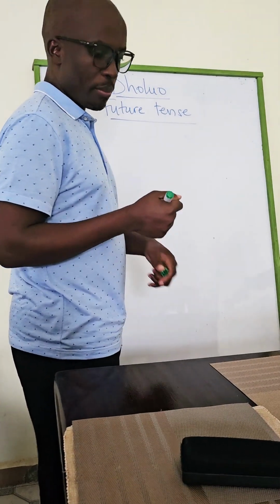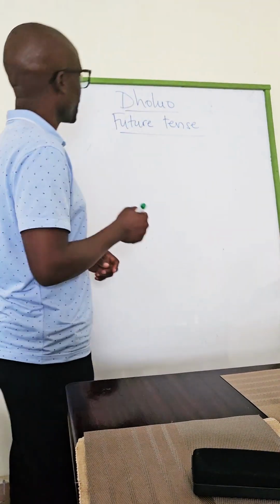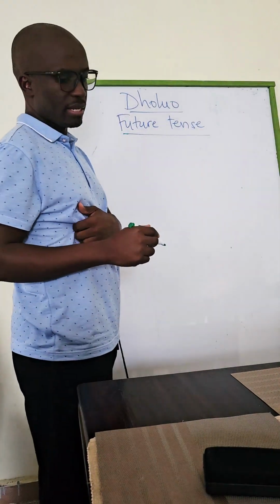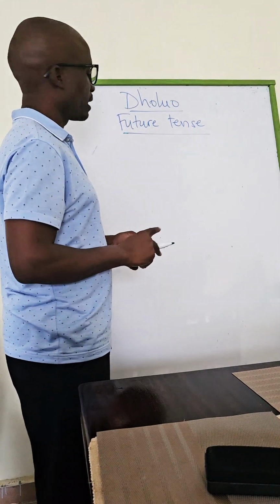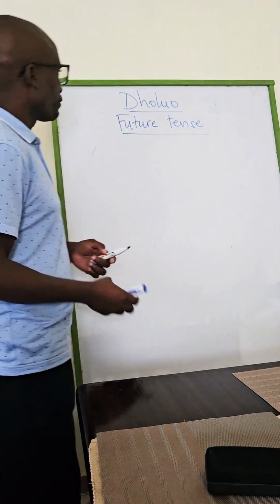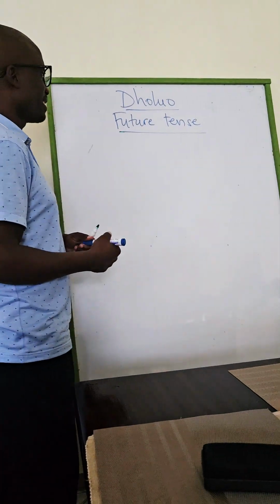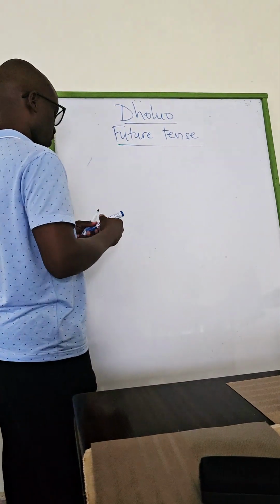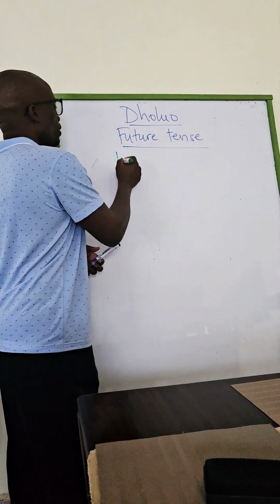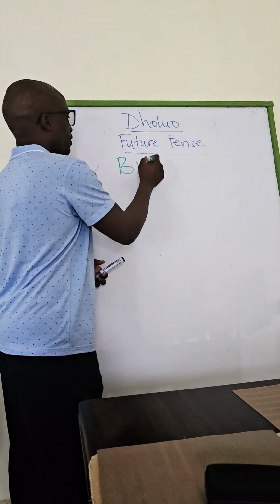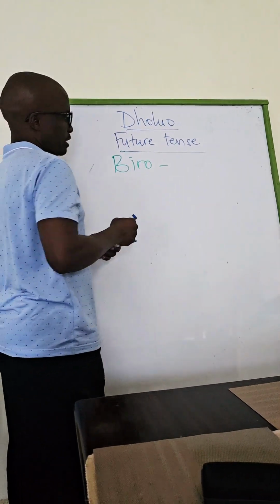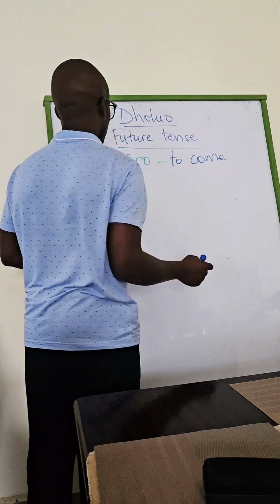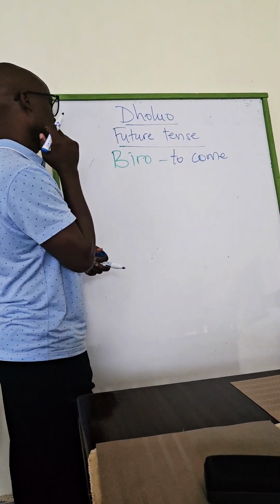So today we want to talk about future tense. Last time we talked about the past tense, and that is after we talked about the present tense. And for us to talk about the future tense, there's a verb which we must know, and that verb is Biro. Biro means to come.